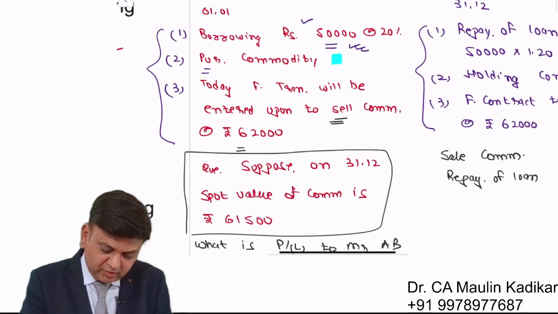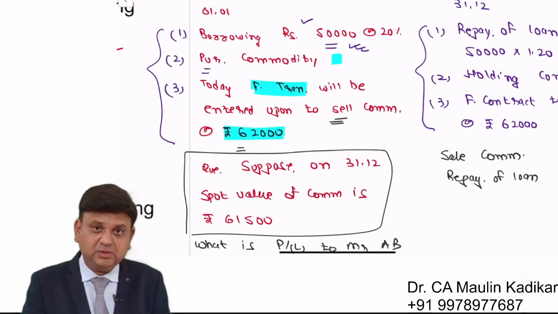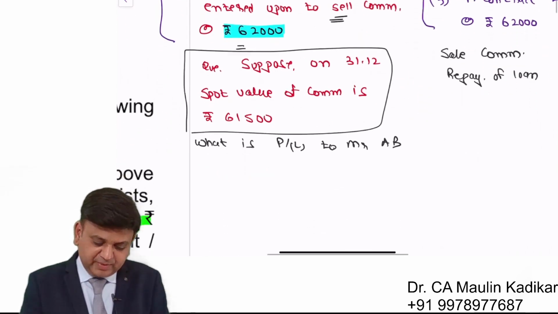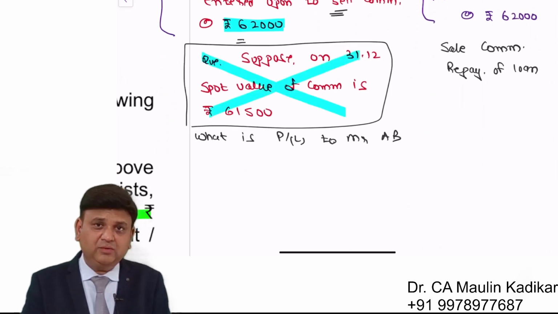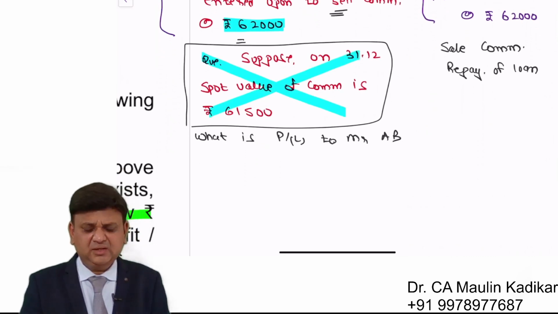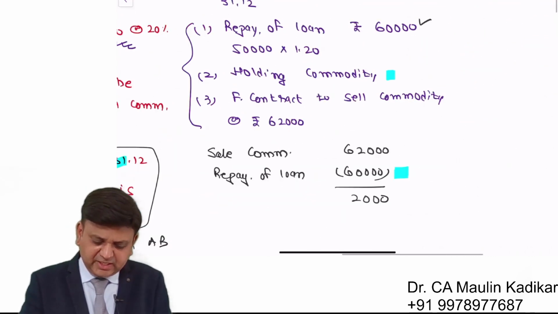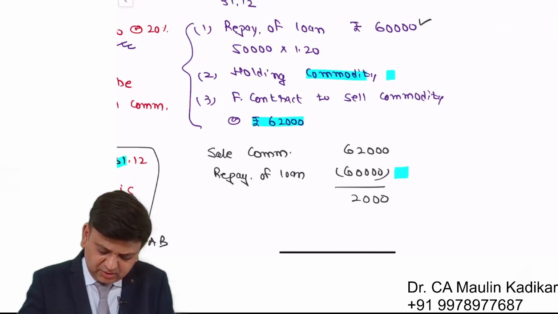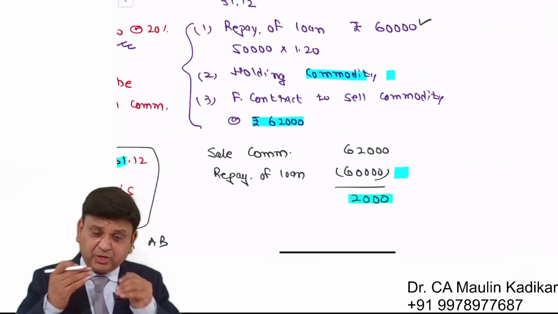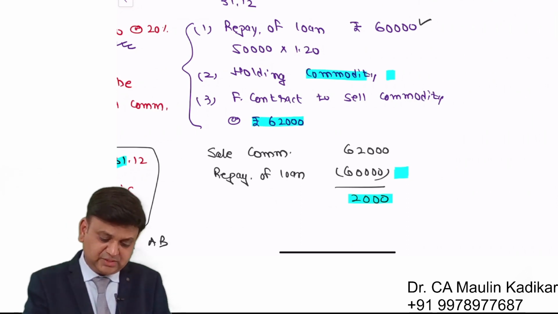You have entered into the forward slash futures transaction to sell commodity at 62,000. So at the end of the year, whatever may be the spot value, you are not concerned. Whatever commodity you are holding is required to be sold at 62,000, and you will end up with a profit of 2,000 rupees.